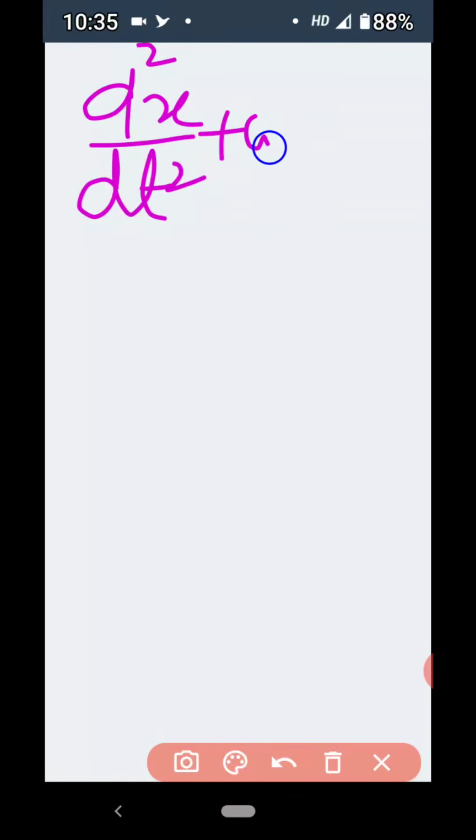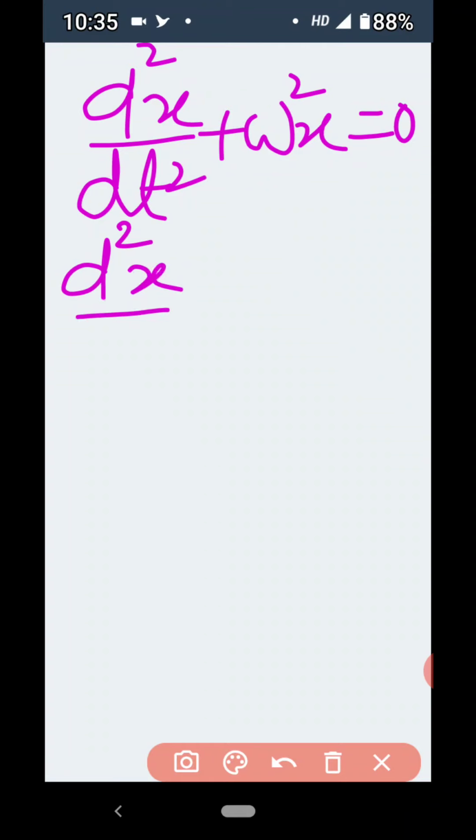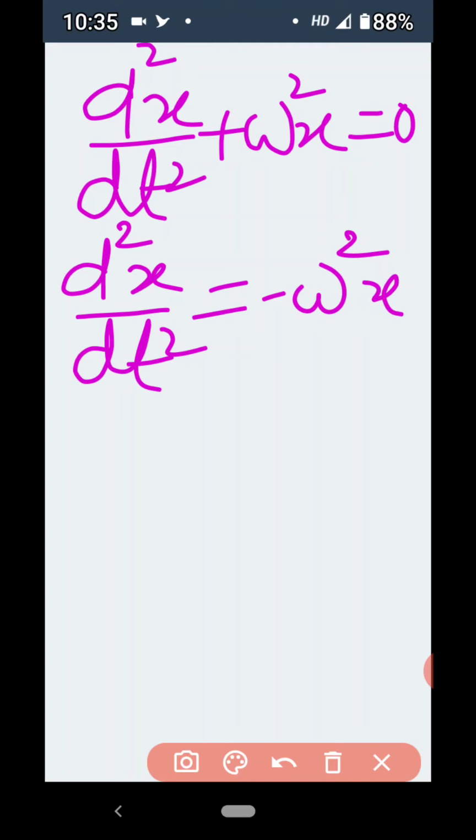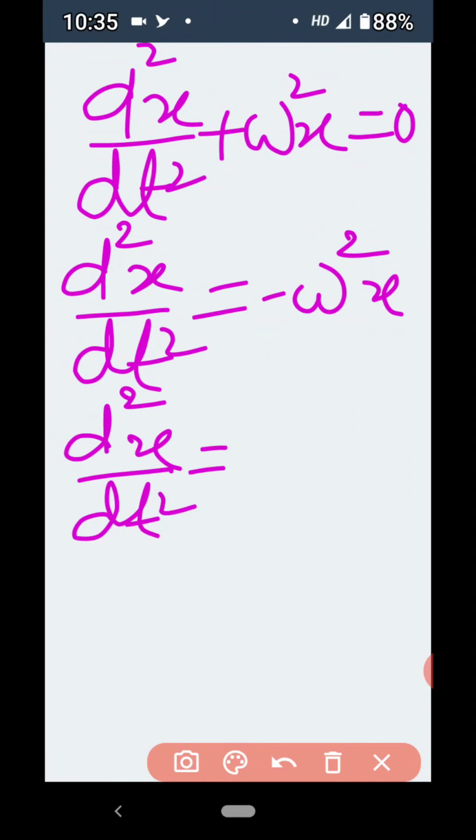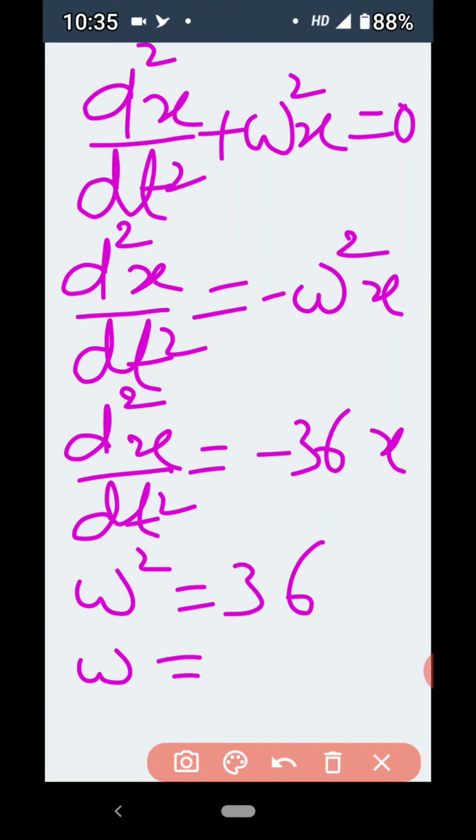We know that the standard equation of differential equation is d2x by dt square plus omega square x is equals to 0. Therefore d2x by dt square becomes equals to minus omega square x. Now let us compare this equation, which is standard equation, with the given equation, that is d2x by dt square equals to minus 36x. After comparing, we get the value of omega square as 36. So in short, we get the value of omega as 6 radian per second.